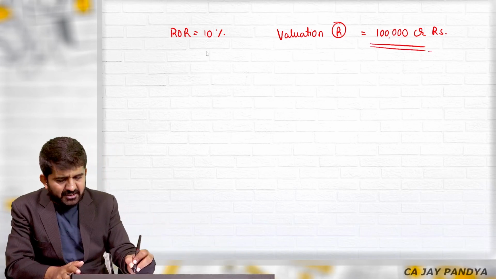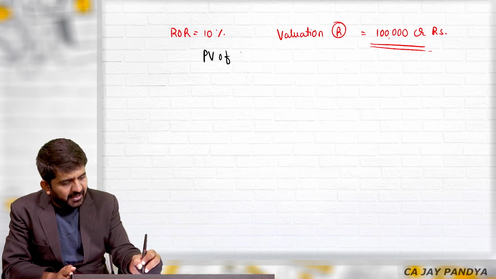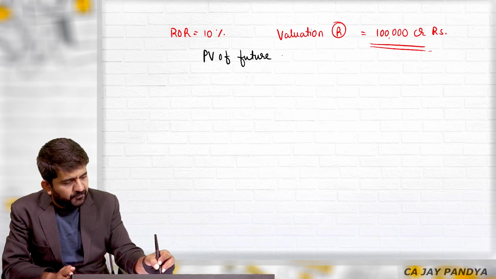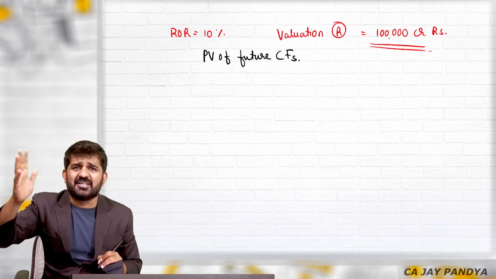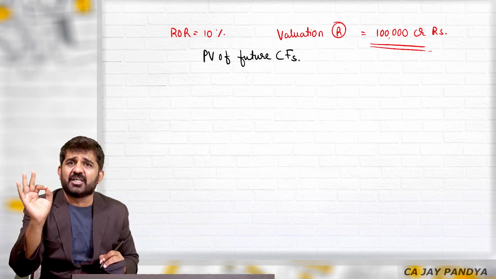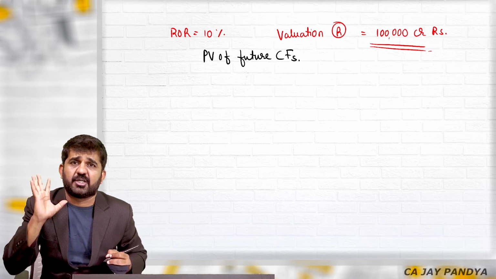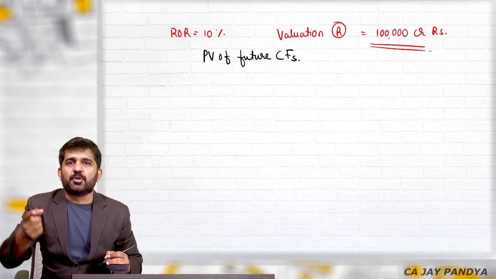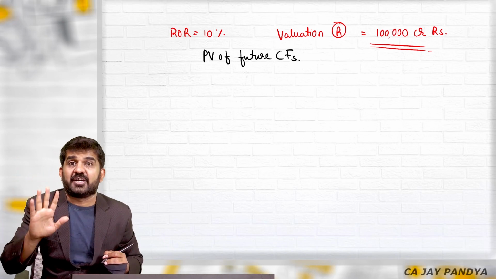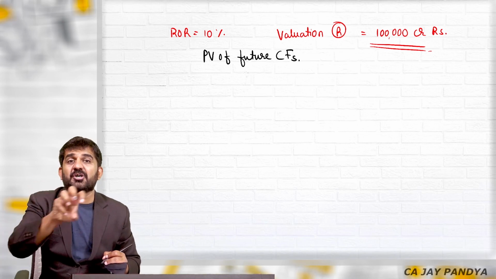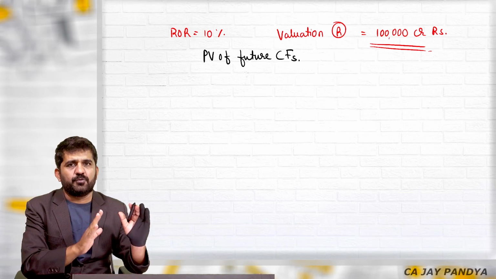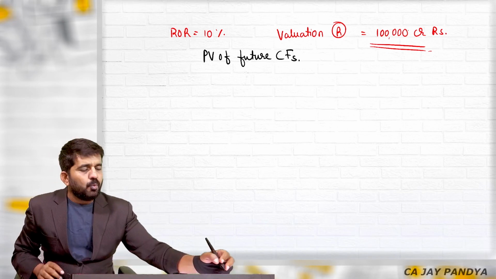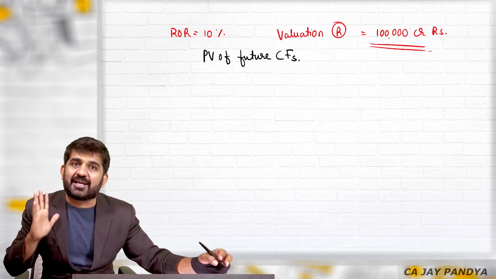How have I done this? By a basic formula: present value of future cash flows. You might have heard of valuations, this and that. Everything is present value of future cash flow. Zomato is valued at, you also see in Shark Tank, the valuation is done on this basis. The basis for valuation is present value of future cash flows. What is my valuation of Reliance? 1 lakh crore rupees.